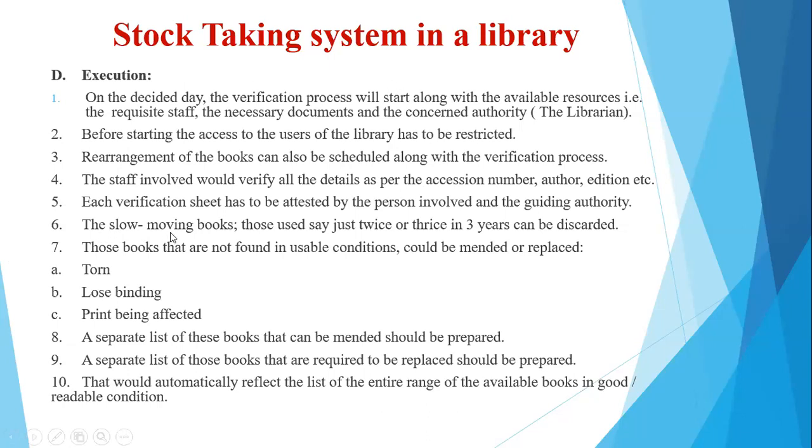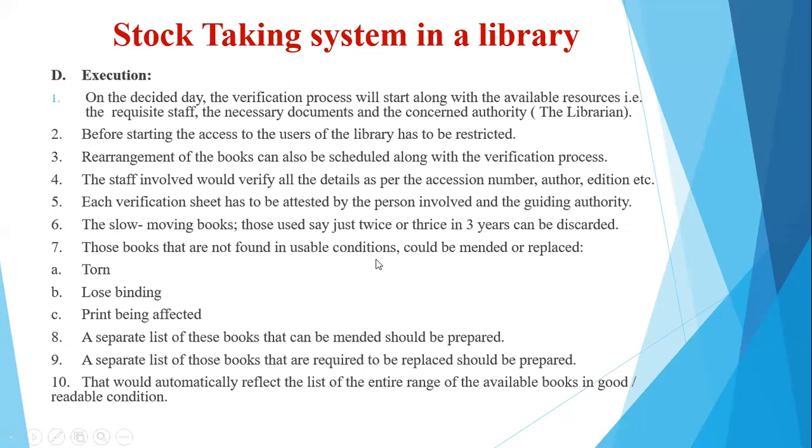Then again, the slow moving books, that is those books that are just used twice or thrice, say in 3 years, then a decision could be taken with respect to discarding the books, because these books are not being utilized by the students. All right. So again, a list of these books could be prepared, right?